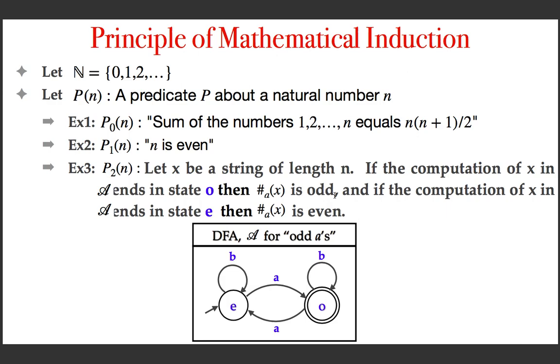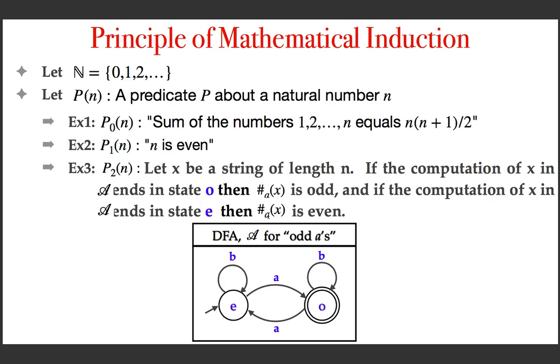So what I am telling is that if the processing of the string x with length n terminates in state O, then there are an odd number of a's in x. It also says if the processing of x terminates in state E, then there are an even number of a's in x. The statement can be either true or false.